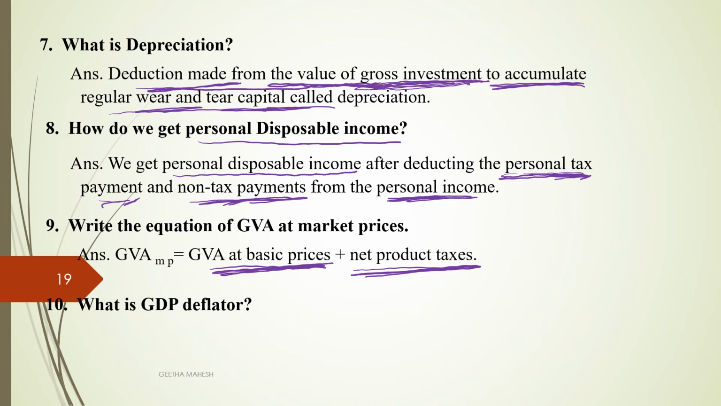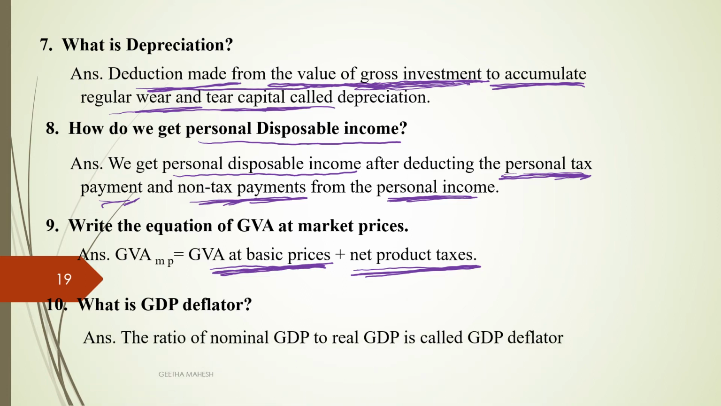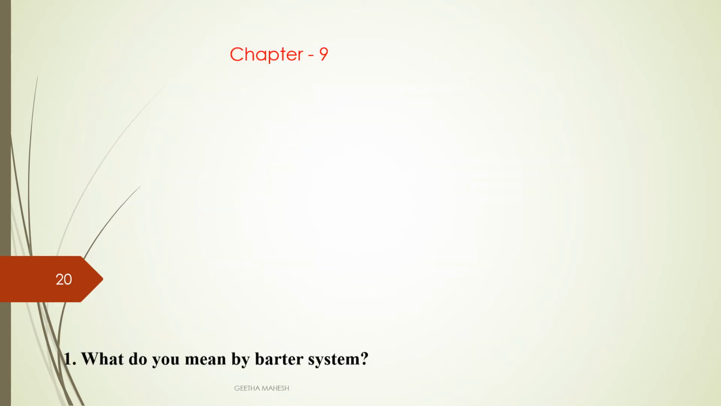What is GDP deflator? It is the ratio of nominal GDP to real GDP, and it is called the GDP deflator.